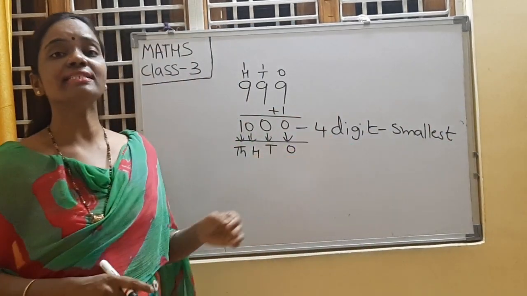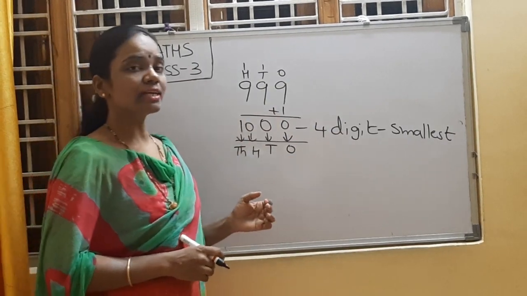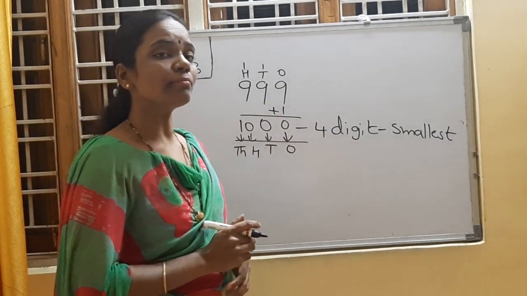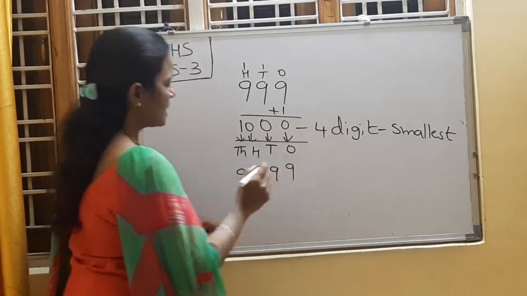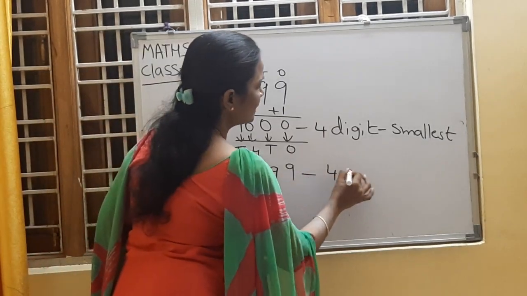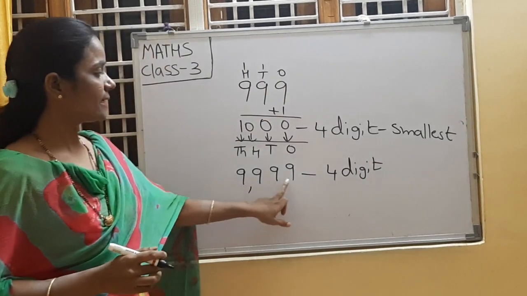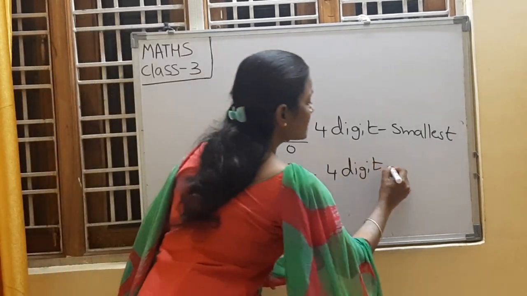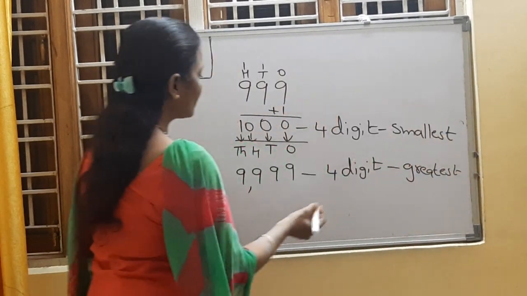What is the smallest 4-digit number? 1000. Yes. Then children, will you guess what is the greatest 4-digit number? Yes, you are right. It is 9999. 9999 is the greatest 4-digit number. What are the places?